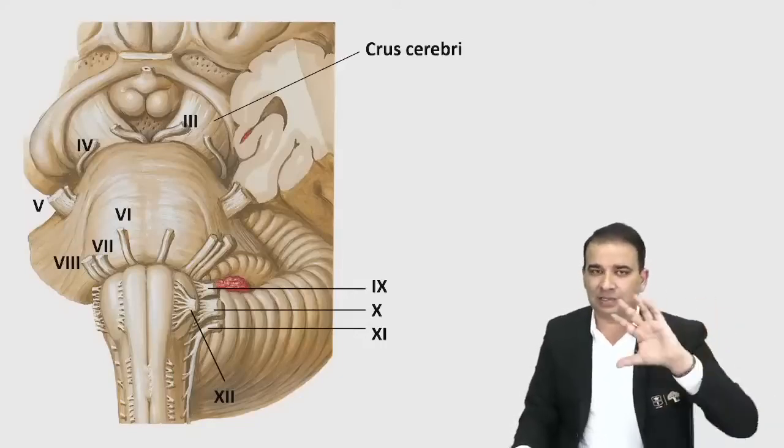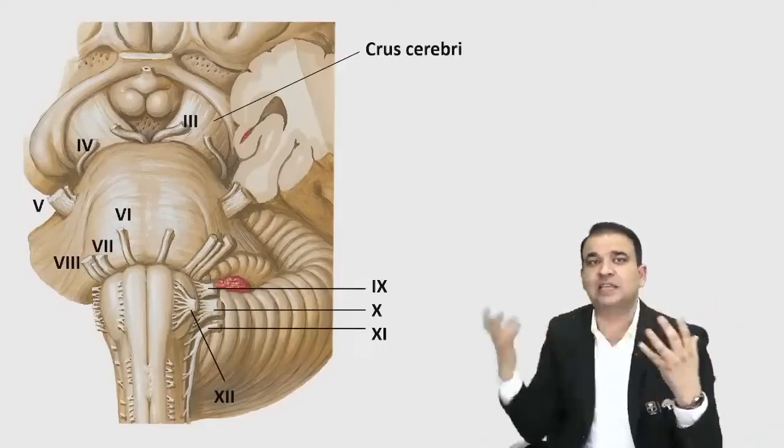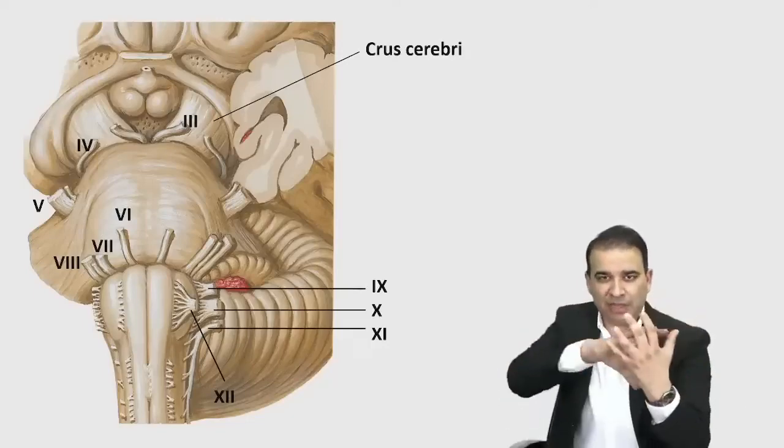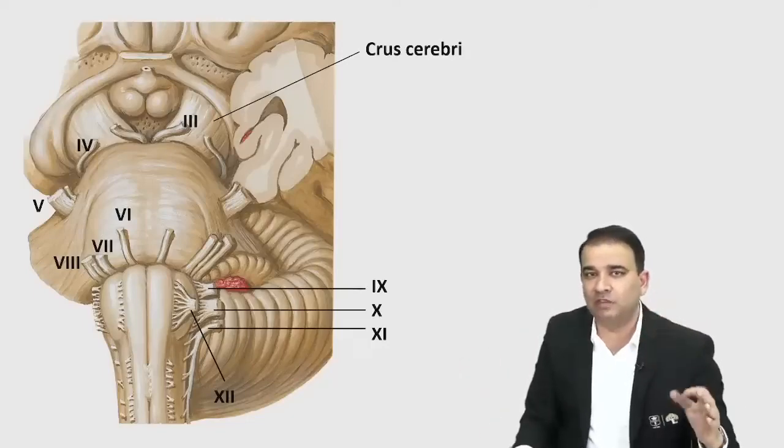Let's turn the brainstem, guys. The moment you turn the brainstem, you have to remove the cerebellum also. When you turn the brainstem and remove the cerebellum, the fourth ventricle will be exposed there. Now look at that picture here. You're looking at the dorsal aspect of the brainstem. Now it's a real-time section here.